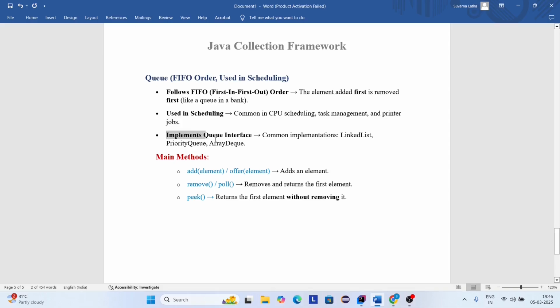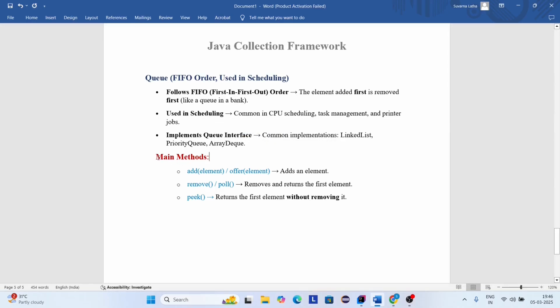Next, implementing the queue interface. Common implementations: LinkedList, PriorityQueue, ArrayQueue. LinkedList implements a queue with linked nodes. PriorityQueue orders the elements based on priority. And ArrayQueue is a faster and resizable queue using a dynamic array.